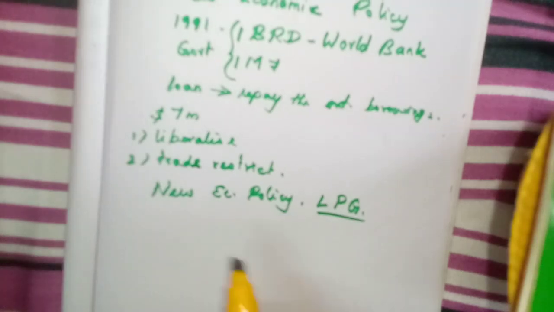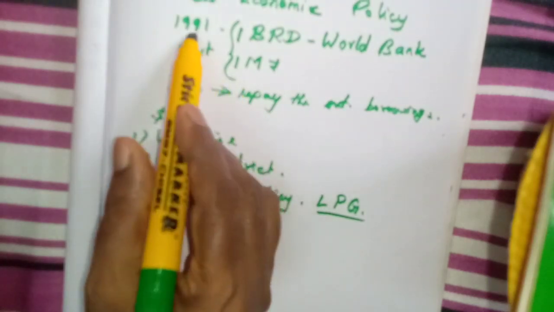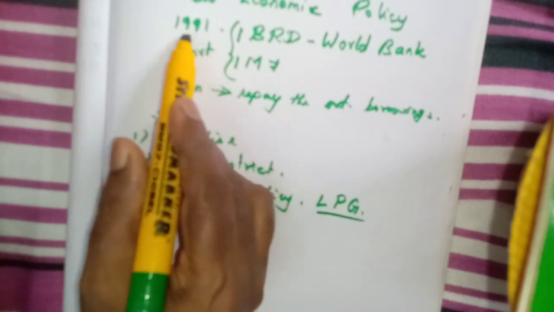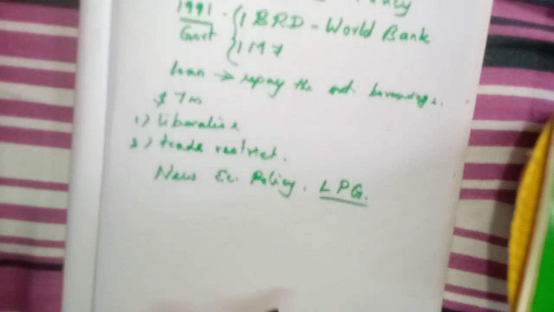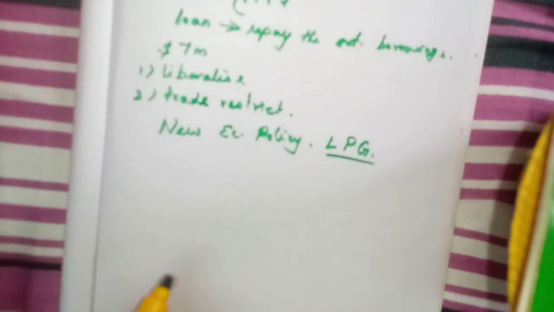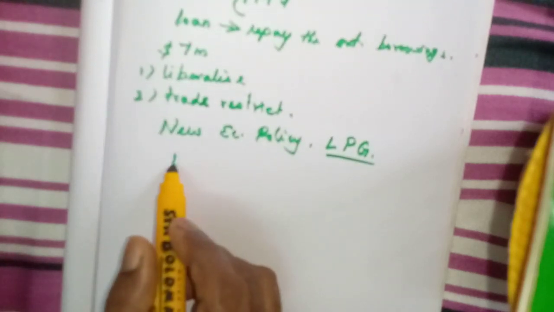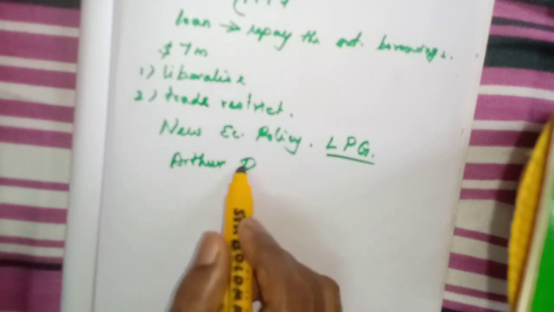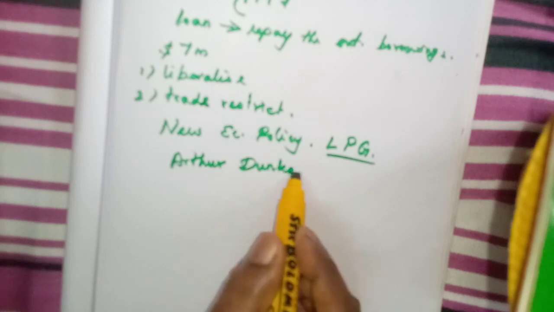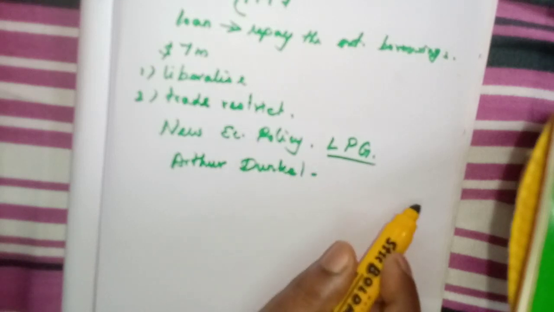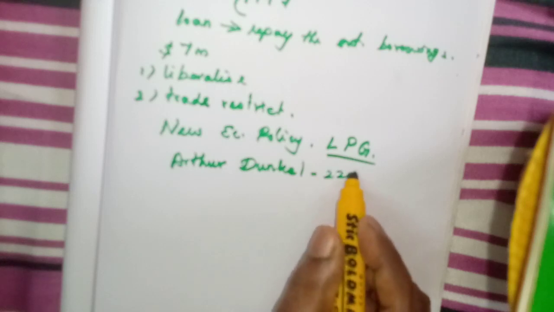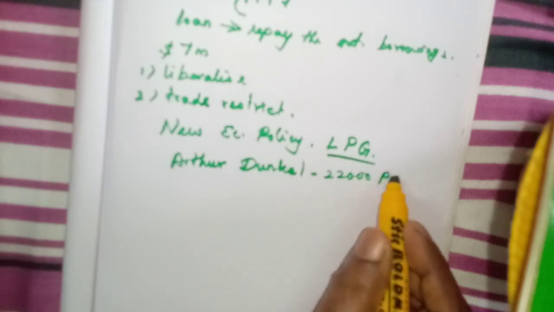Whether we started this first in India, that we will see. But this was already prevailing in the world economy. Here one person, Arthur Dunkel, prepared one statement, or submitted one document having 22,000 pages.